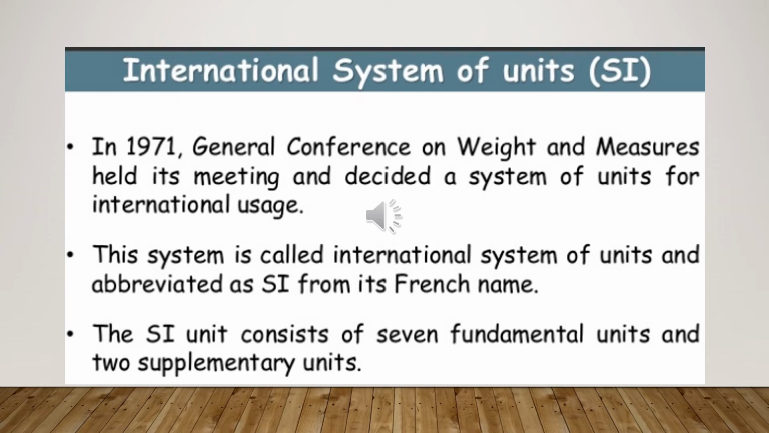Okay, so in 1971 the General Conference of Weights and Measures held its meeting and decided on a system of units for international usage, and this system is also called the international system of units and abbreviated as SI from its French name. The SI unit consists of 7 fundamental units and 2 supplementary units. So let's explore it further.